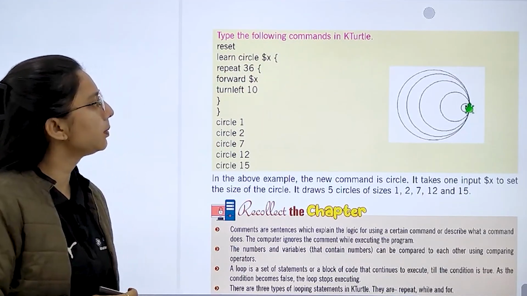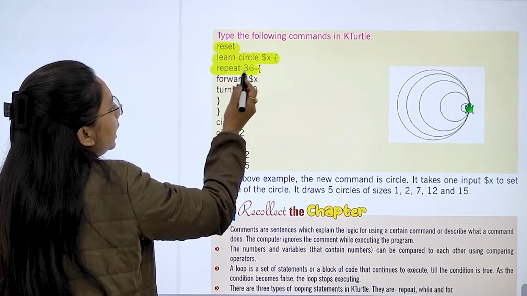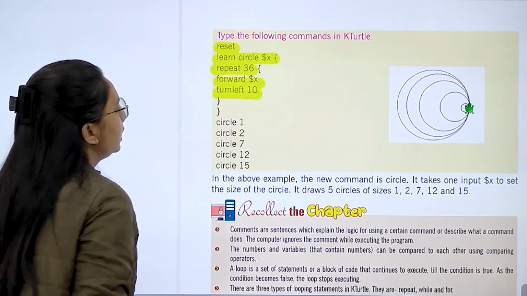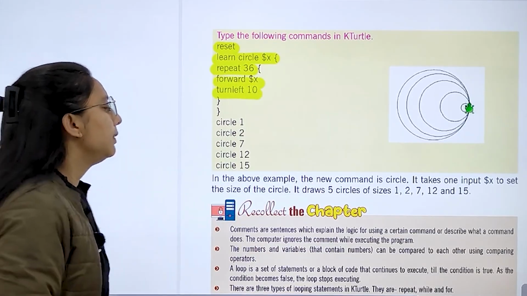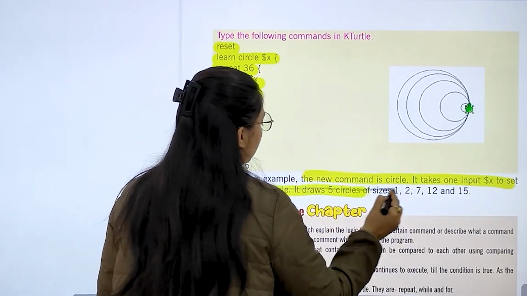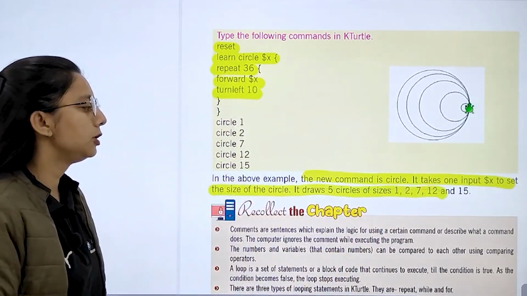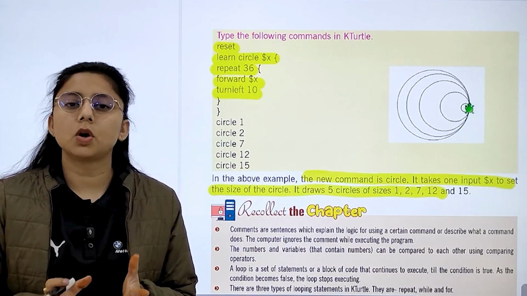Here you have some command names from KTurtle: first is reset, learn circle, repeat 36, forward, turn 10, then circle 1, 2, 7, 12 and 15. Right? So in the above example, the new command is circle. It takes one input to set the size of the circle, and it draws 5 circles of sizes 1, 2, 7, 12 and 15. Right?